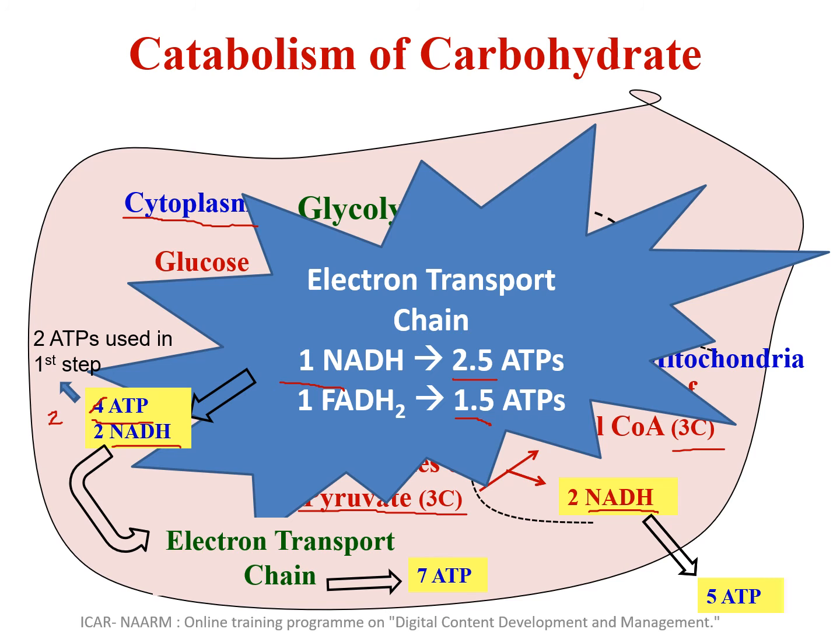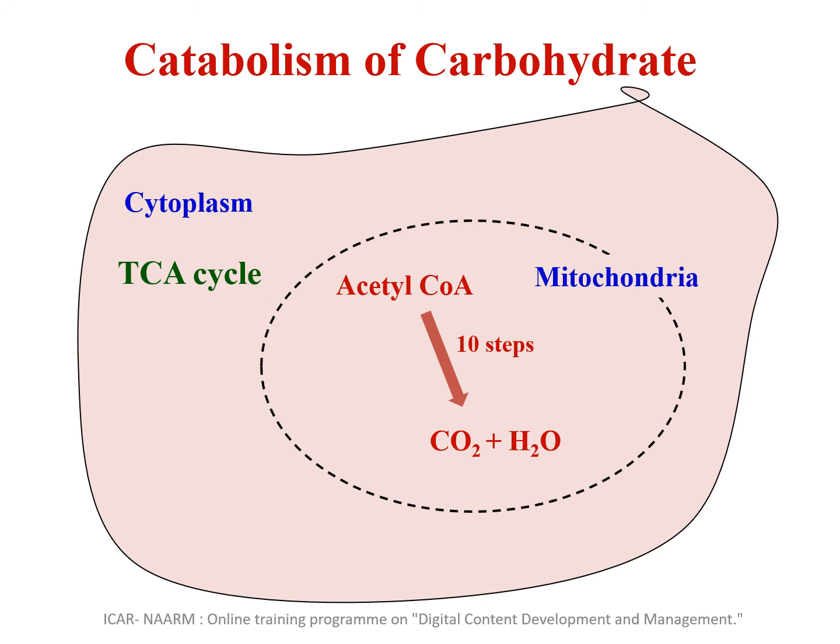So the net gain of ATP from glycolysis is 7, and from the conversion of pyruvate to acetyl-CoA we again get 5 ATPs. So at the end of glycolysis and conversion of pyruvate to acetyl-CoA, we get 12 ATPs from this particular pathway. Now we will see the second metabolic pathway.